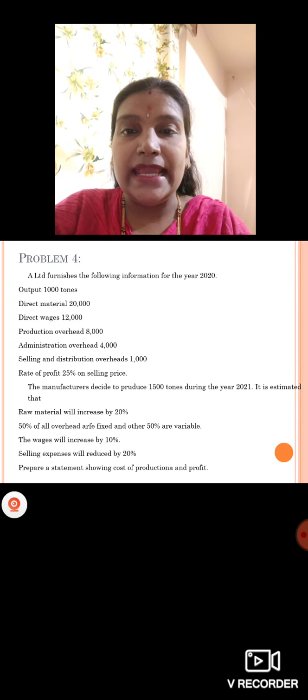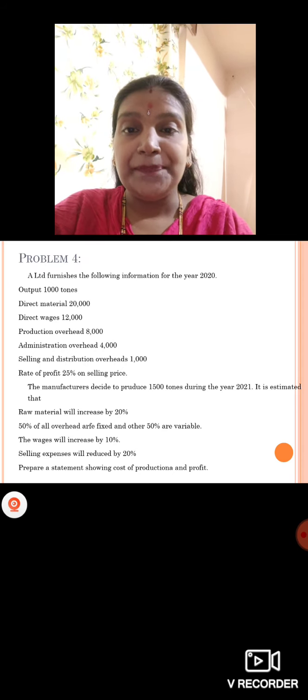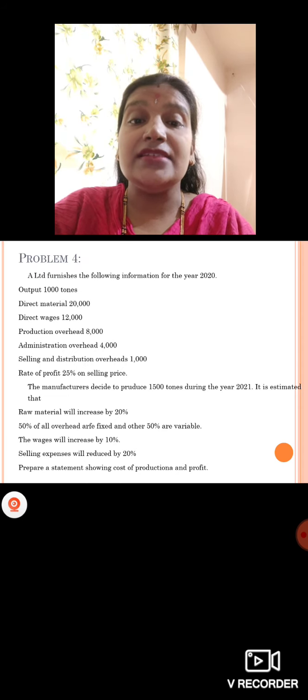This one it is A Limited furnishes the following information for the year 2020. For the current year they have given output it is 1,000 tons, direct material 20,000, then direct wages 12,000, production overhead 8,000, then administrative overhead 4,000, then selling and distribution overhead 1,000, rate of profit 25% on selling price. The manufacturer decides to produce 1,500 tons in the next year.